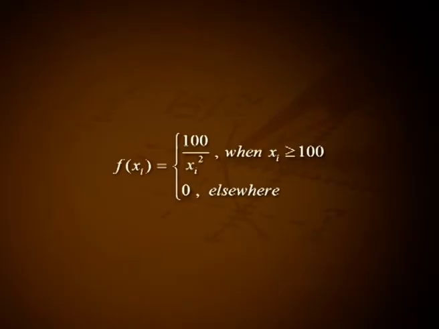Solution: let x1, x2 and x3 denote the life of the 3 tubes in the set. They are independently and identically functioning, each with PDF f of xi equal to 100 divided by xi square when xi is greater than or equal to 100 and equal to 0 elsewhere.